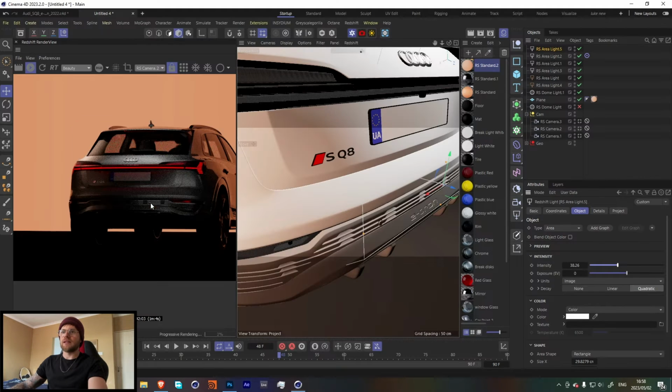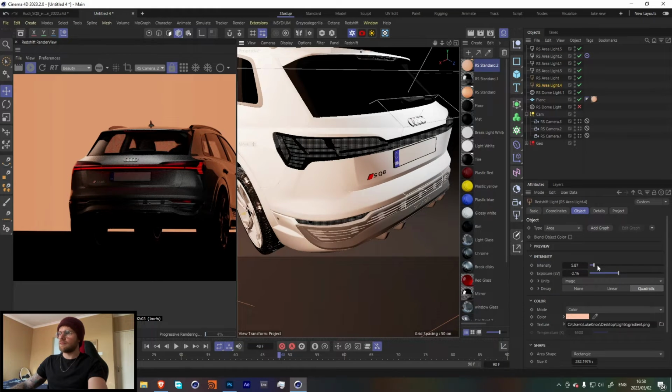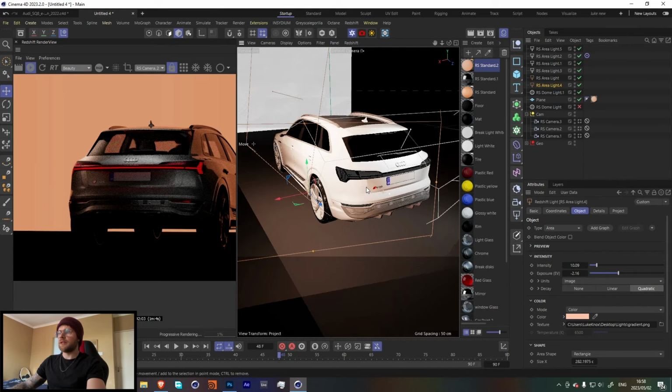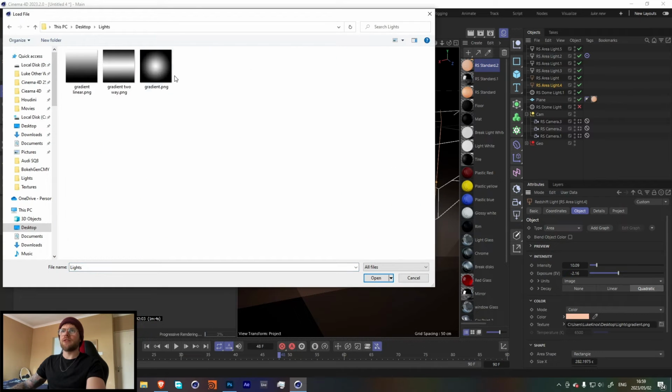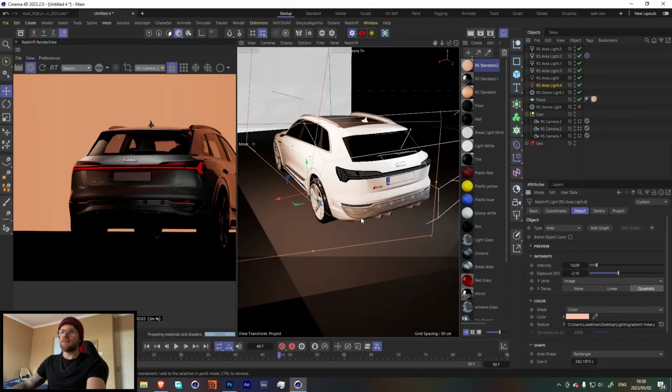I think something like that is fine for now, but looking over here, I think we need to increase our light just by a bit. Let me also just try a different gradient over here. See if that helps.